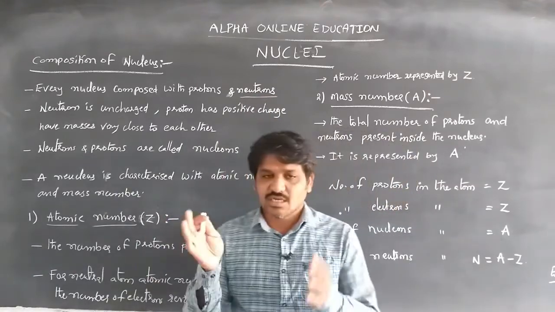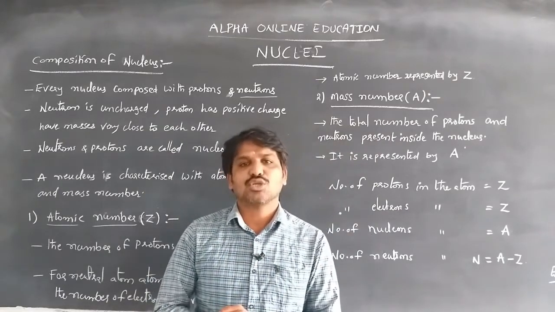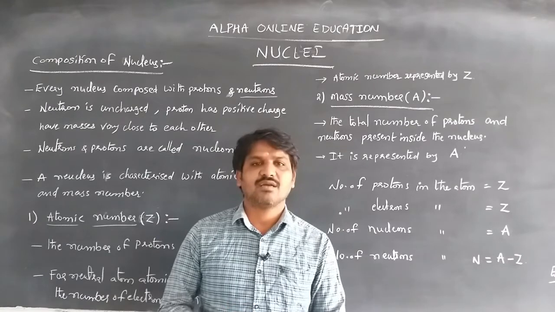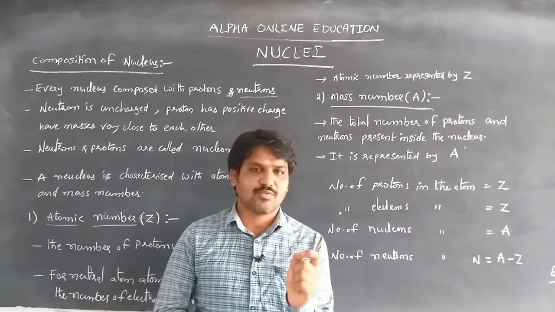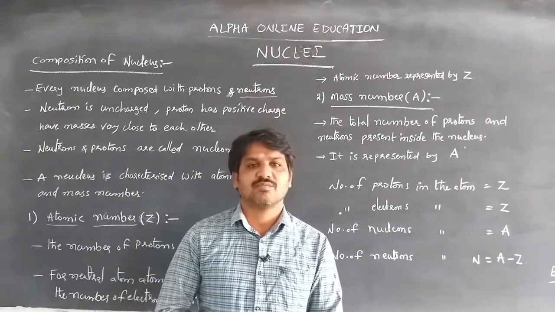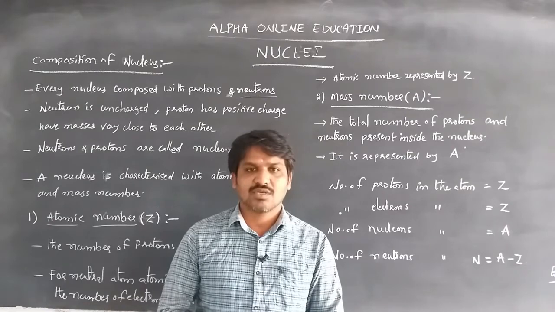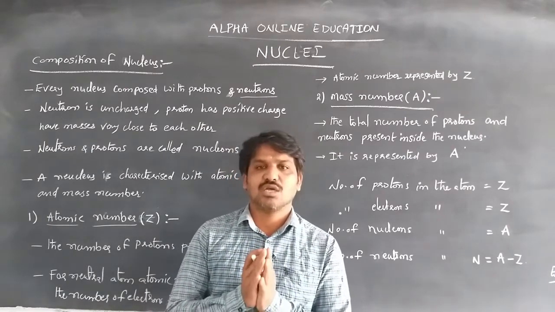Together, the neutrons and protons are called nucleons.